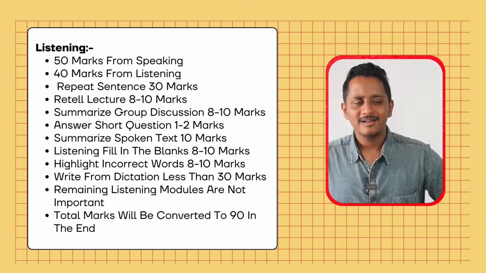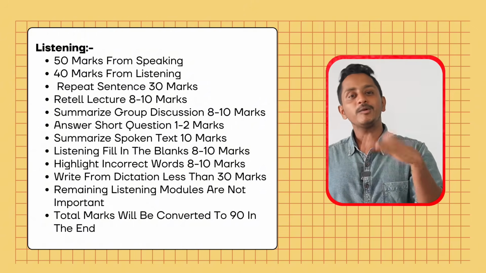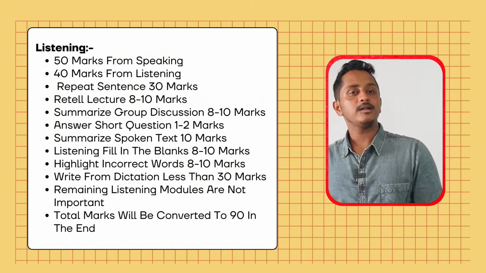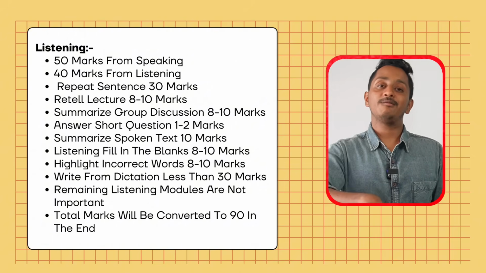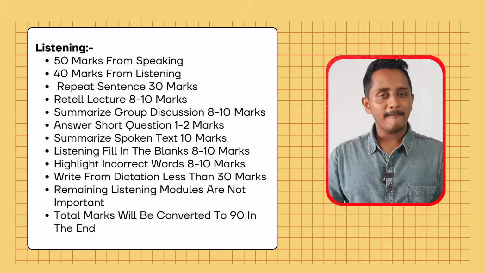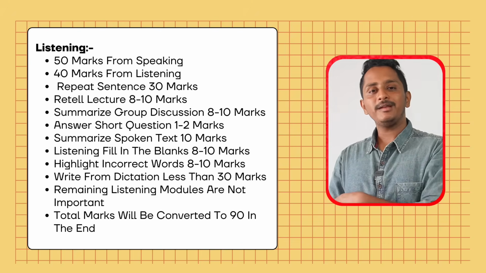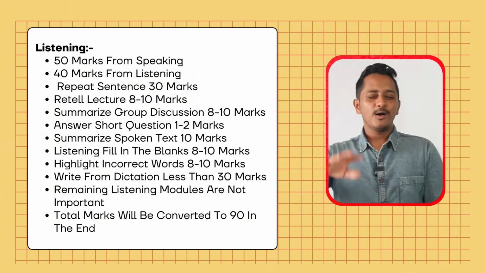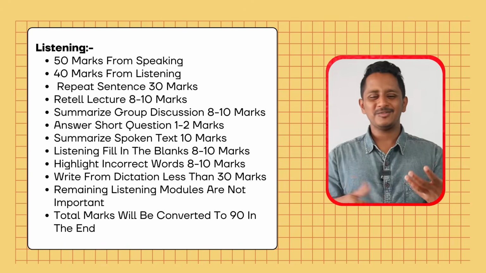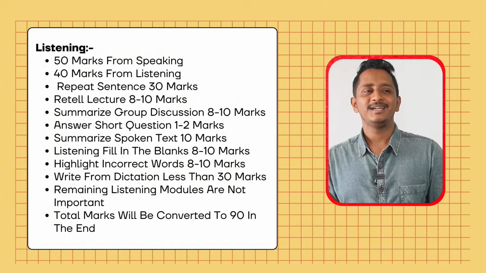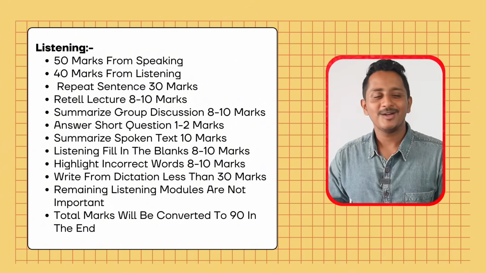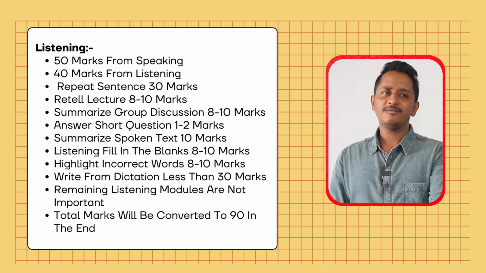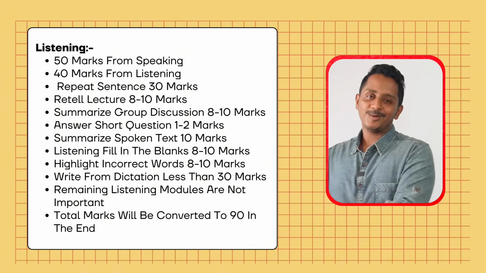Isn't it so? Describe image, you use a generic template, software will flag, and then probably a human will come. Retell lecture, you try to give a mechanical answer, then software will flag for anomalies, then a human may come. Essay, you use a generic template with one word, then software may flag, and then human intervention may come. All these are corner cases. What I think is the software itself is capable of detecting whether you are trying to outsmart it or not. So don't outsmart it. Just respect it, understand what it needs, and give. You're going to land in Australia very soon, guys.